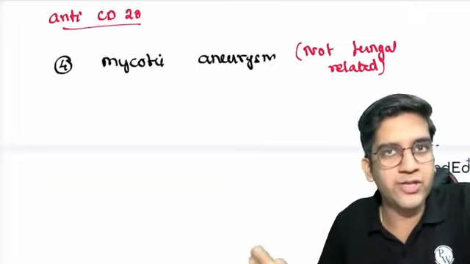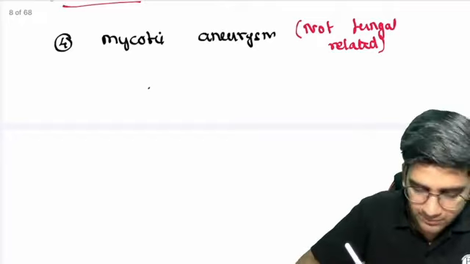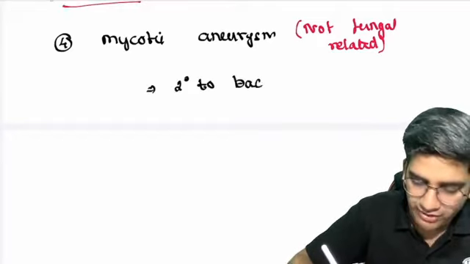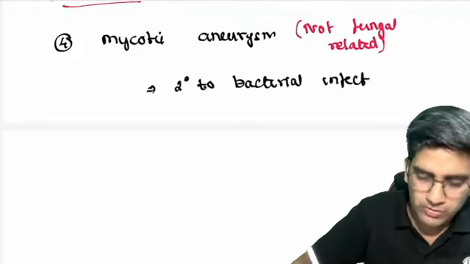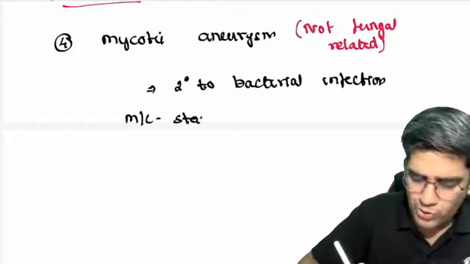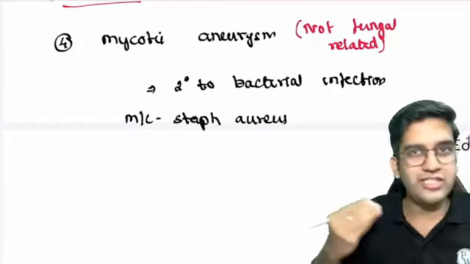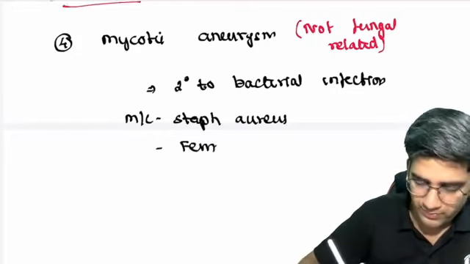It's definitely a complication of infection, but bacterial is more common than fungal here. This is secondary to bacterial infection of the vessel wall. The most common bacteria seen here is Staph aureus. Again, you need not remember this. I'll give you a classical scenario that can help you easily understand this. And the most common artery involved is the femoral artery.